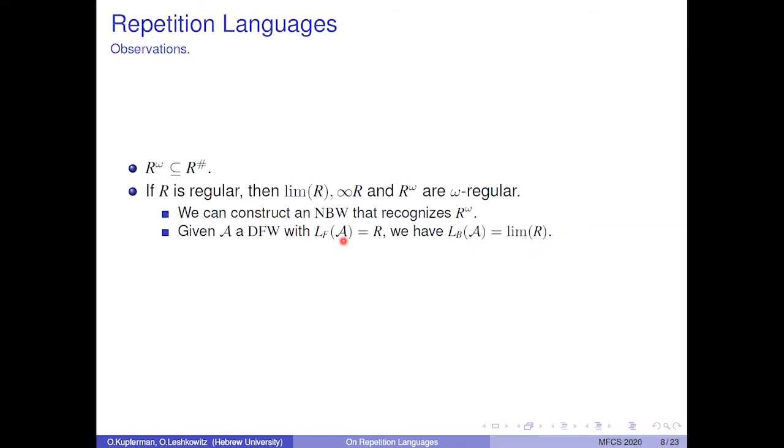Here, L_F of A denotes the language of A when viewed as a finite word automaton, and L_B of A denotes the language of A when viewed as a Büchi word automaton. So the limit of R is in DBW for all regular languages R. It is also possible to construct a DBW for infinitely many R's. This is shown in the paper, and it's not a hard exercise.